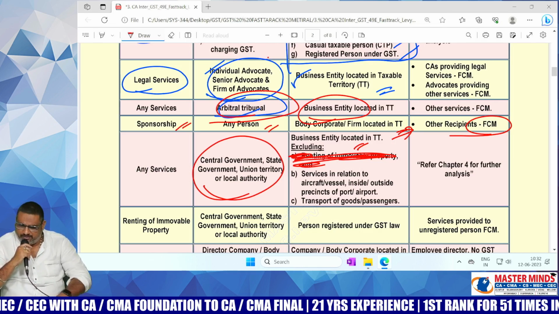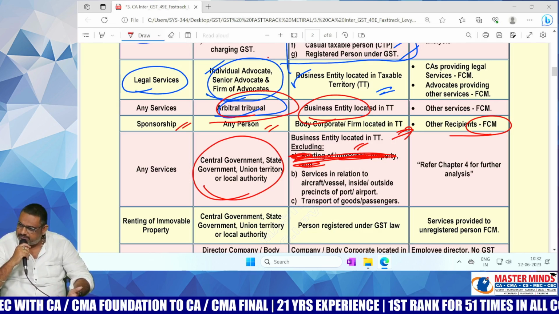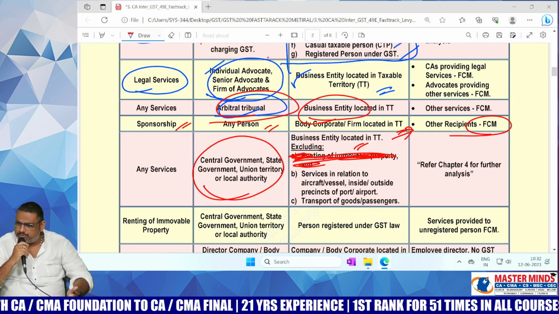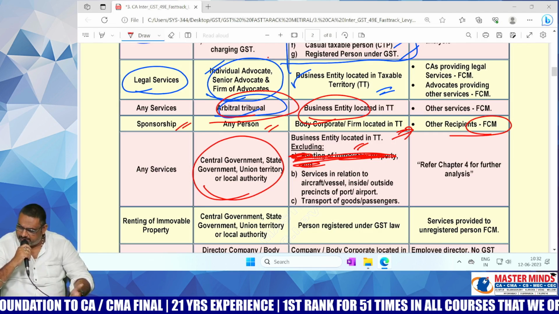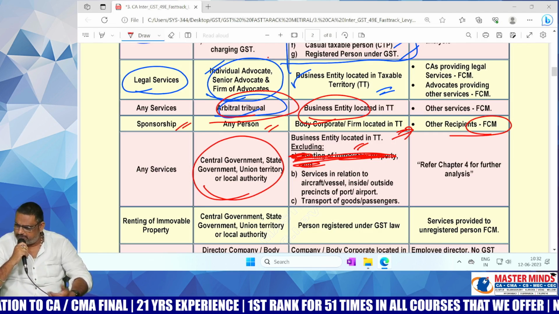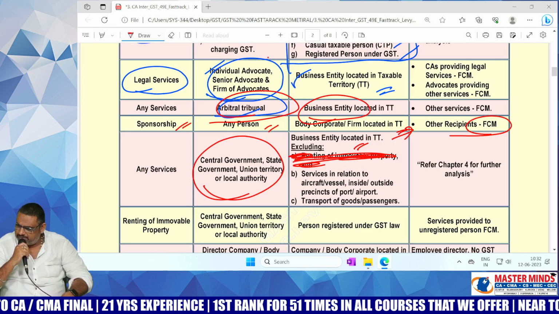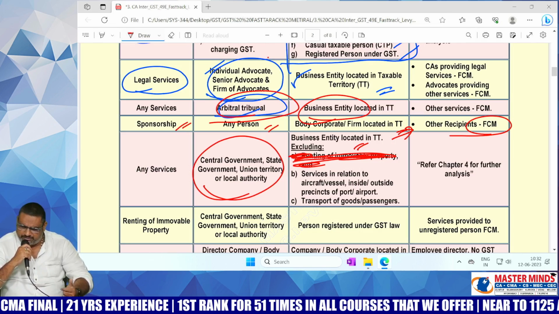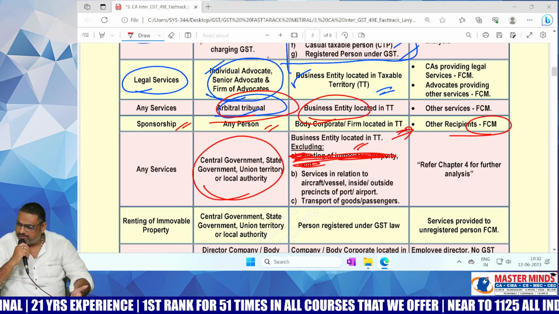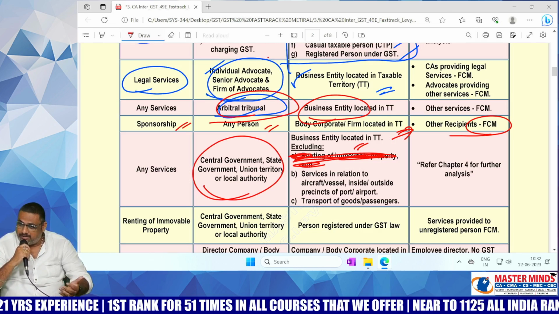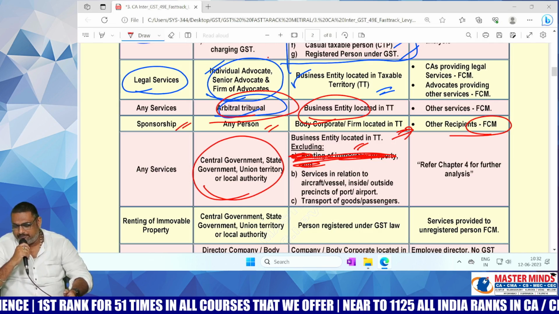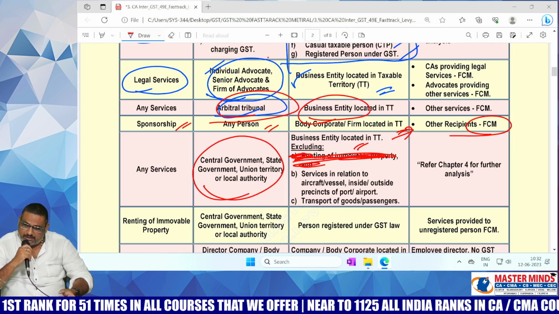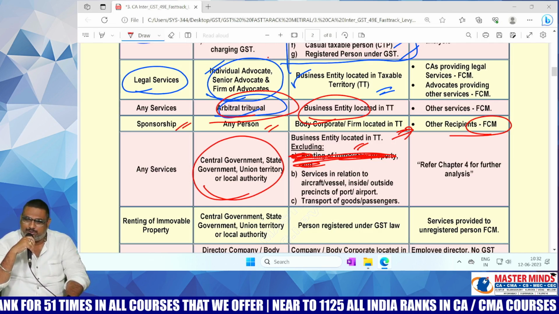In the same way, firecracker license. In order to start a firecracker company, you need to get the license. That is also a service provided to a business entity. And apart from that, some certification works, tenders. With respect to tenders, government will not do the service. Other party will provide the service to the government.